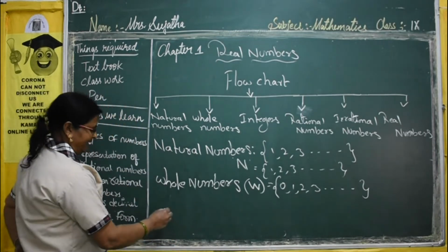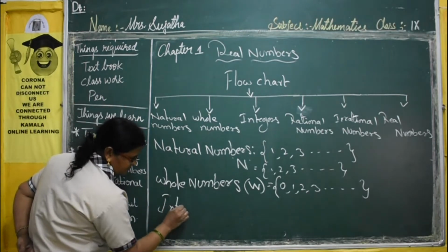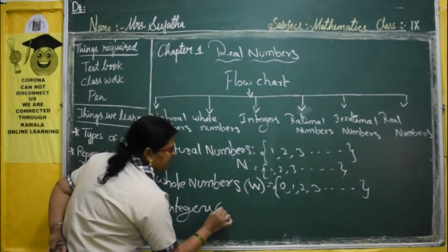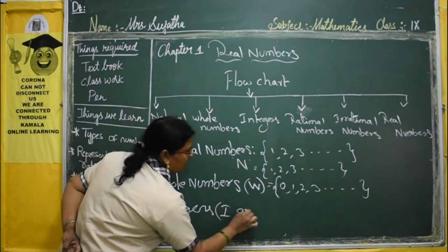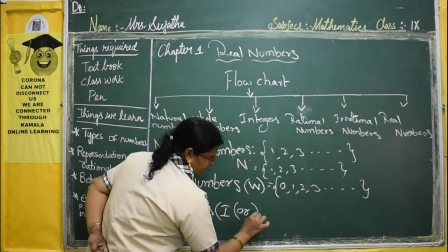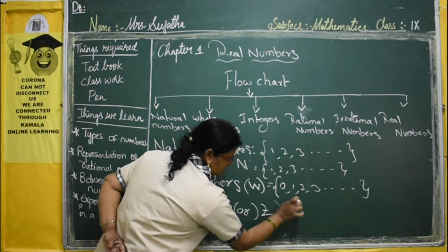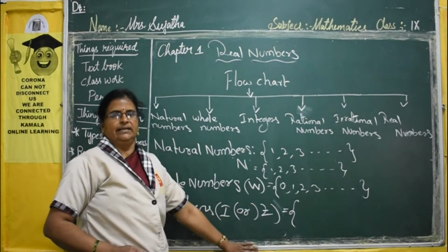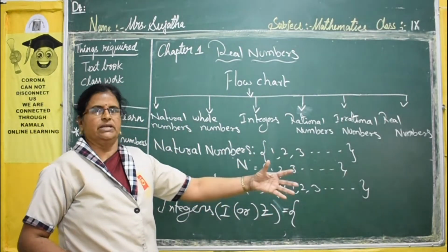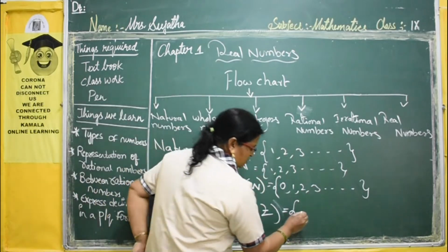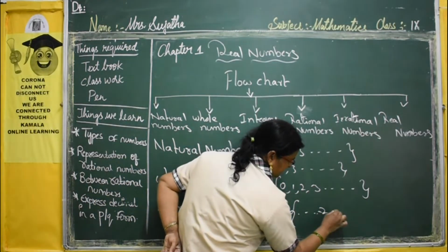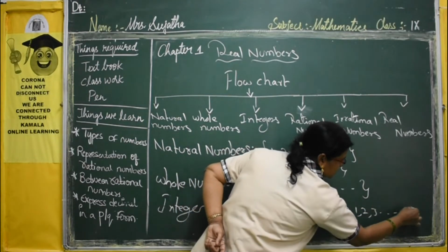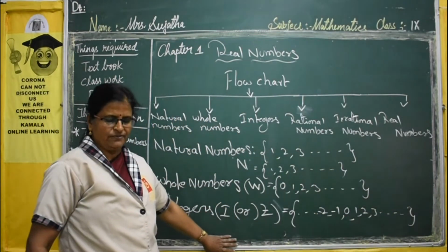Next one is integers. Integers are denoted by the letter I or Z. This set contains negative numbers, positive numbers along with 0. So negative numbers ..., -2, -1, 0, 1, 2, 3, and so on. This is the set of integers.